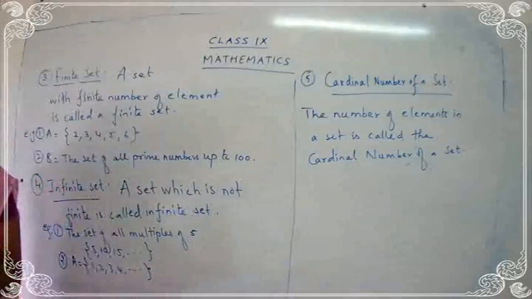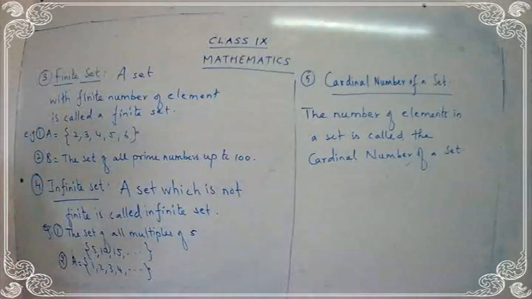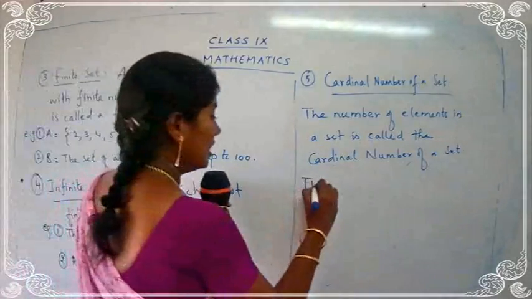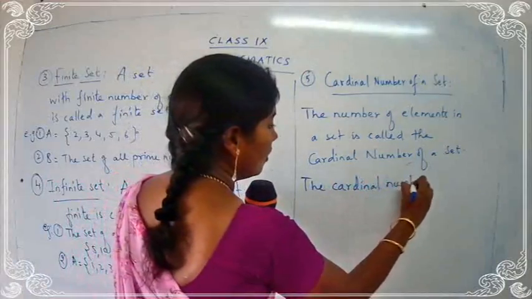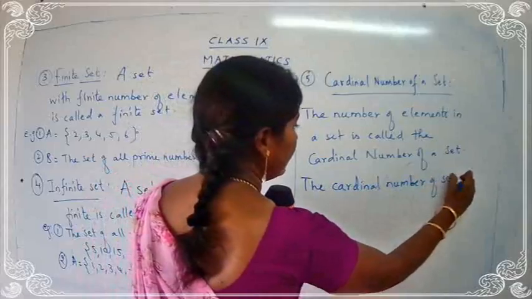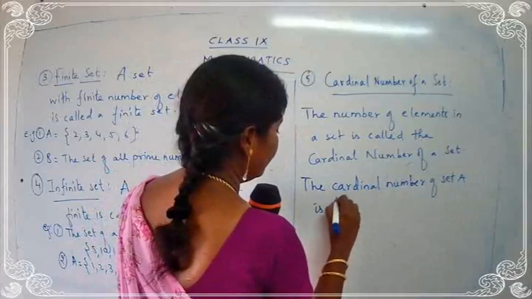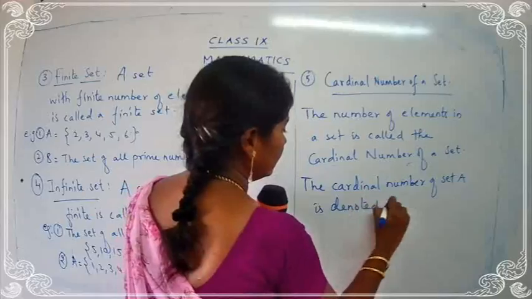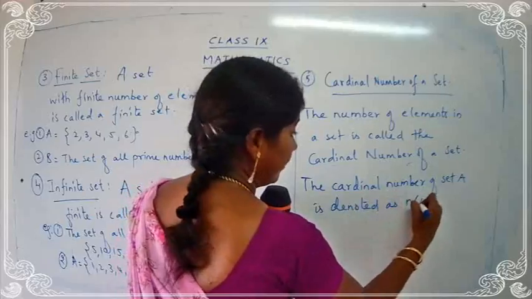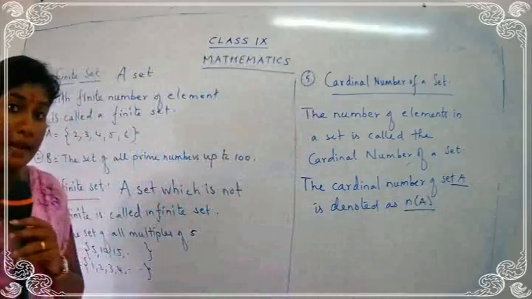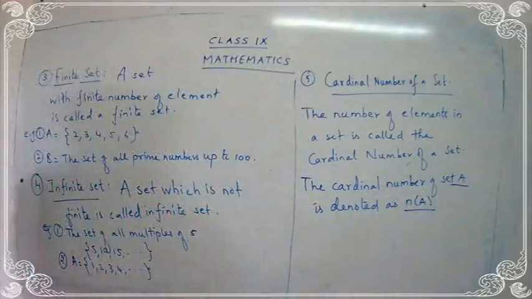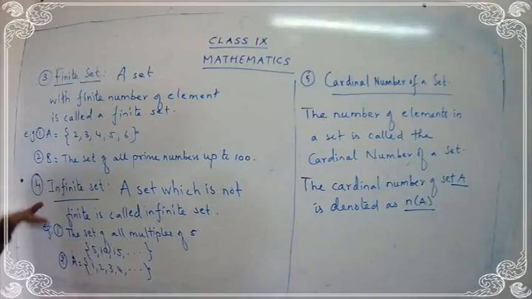The number of elements in a set is called the cardinal number of the set. The cardinal number of set A is denoted as n of A. For set A, you have to write n of A. If it is set B, write n of B. If it is set C, write n of C. So it depends upon the name of the set.